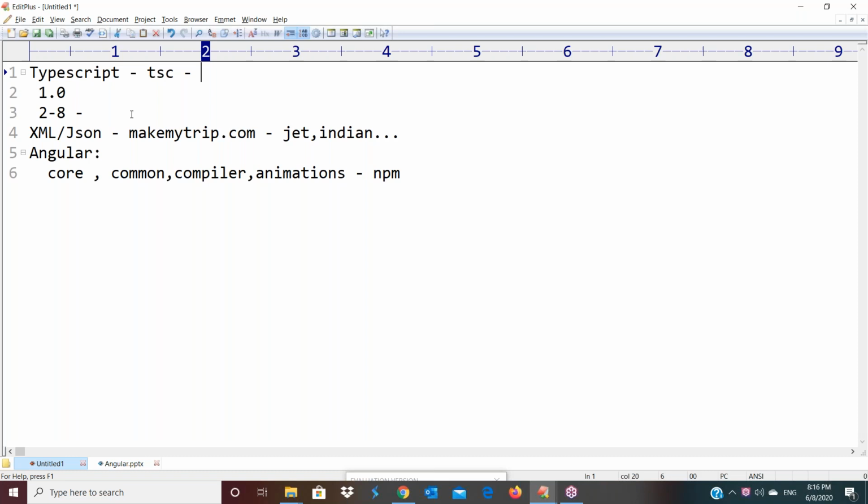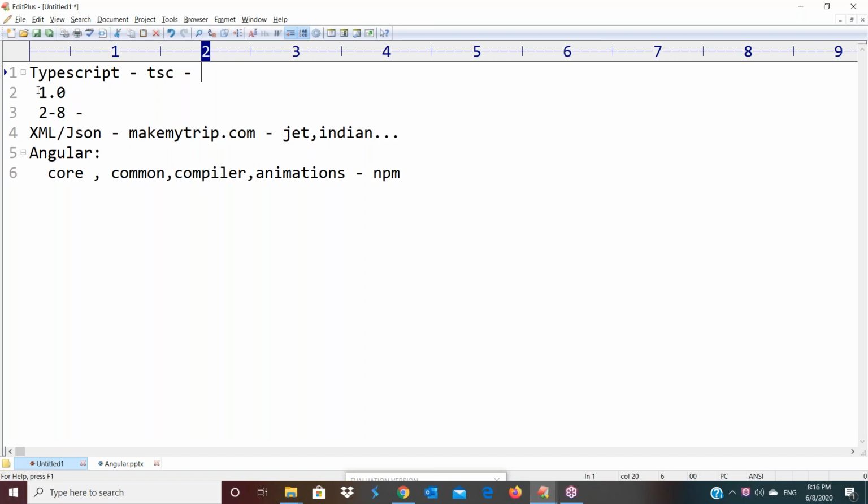So for simple programming, for that purpose, we are using TypeScript. But eventually, for the end goal, it is JavaScript only. It goes to the web page for displaying purposes. We are only writing in TypeScript.